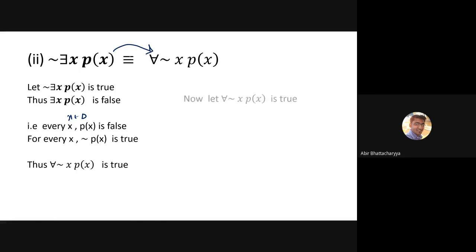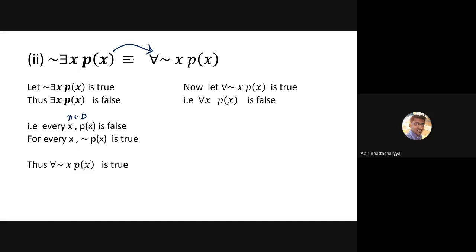Okay, now we will start the reverse part. In the reverse part, we start from the universal quantifier of the negation of px being true. That means by default, for all x, px is false. Because the universal quantifier of the negation of px being true means the universal quantifier of px is false.